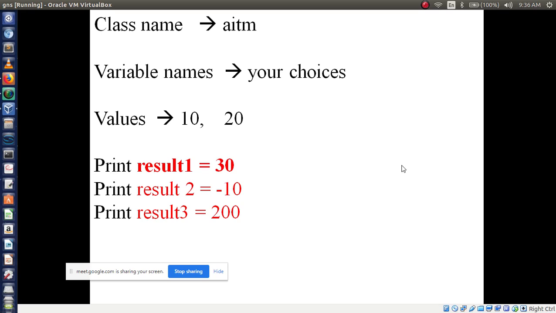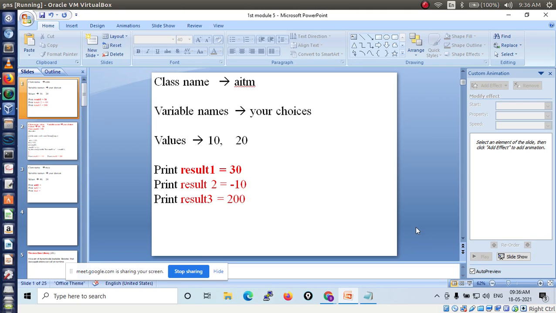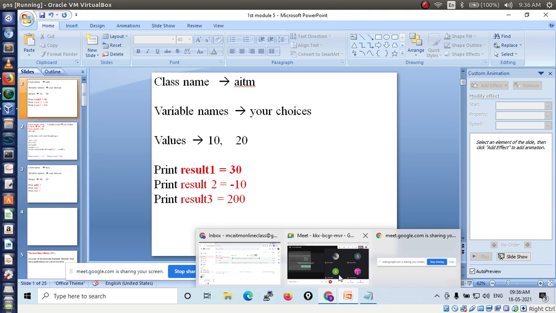Okay, so what I told here, class name is AITM, right? So define class name, that is AITM. Then next step is I told you to write a variable of your choice. So you know how to define the variables, you know very well, right? So I already discussed some rules regarding these variables.